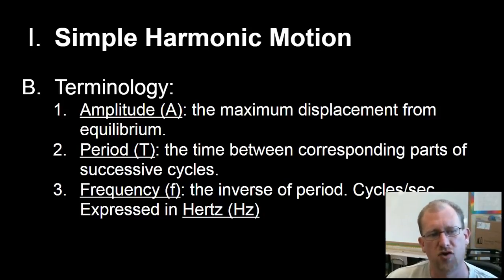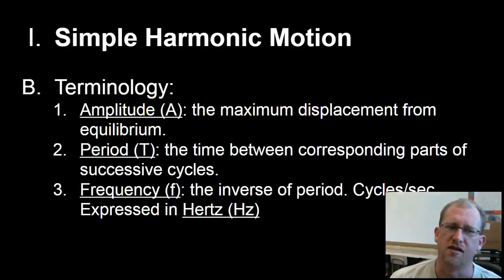Harmonic motion, some terminology you need. We need to know the word amplitude, which is the maximum displacement from equilibrium. And we need to know the term period, which is not the little point at the end of a sentence. Period in this sense is how long it takes to go from some point in the cycle back to that same point in the cycle. What's the time per cycle?